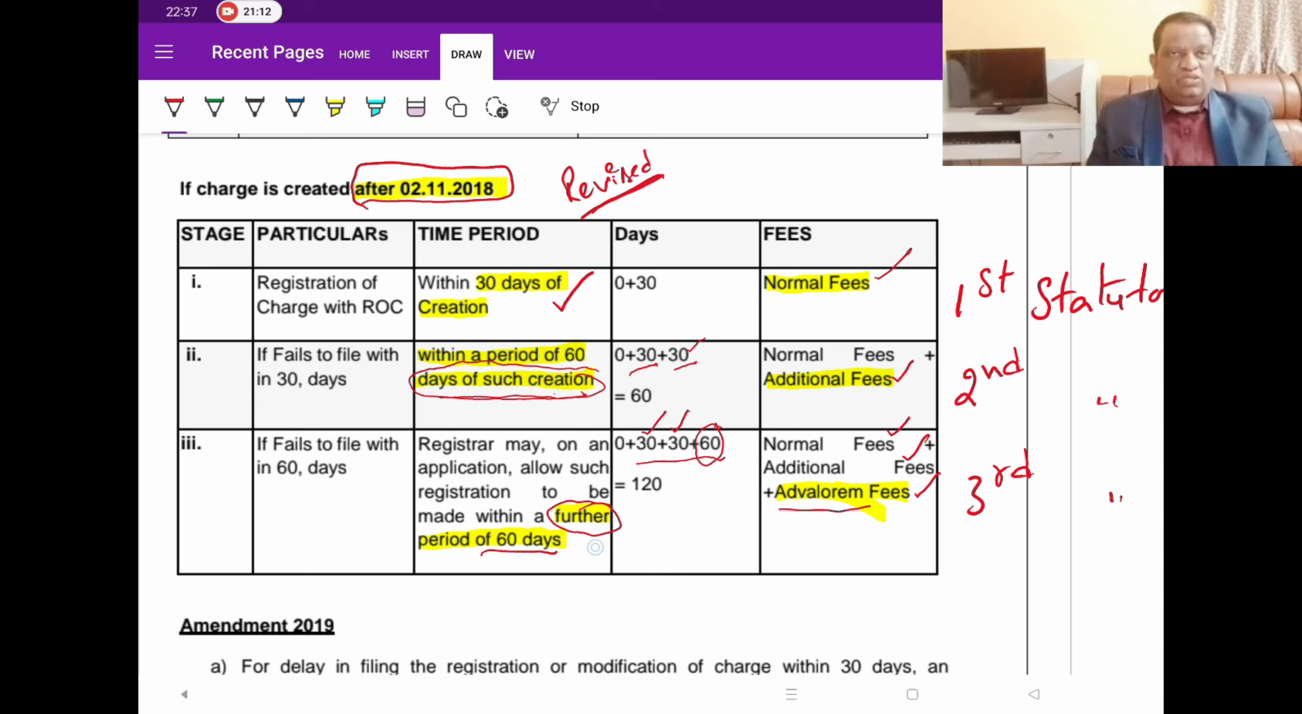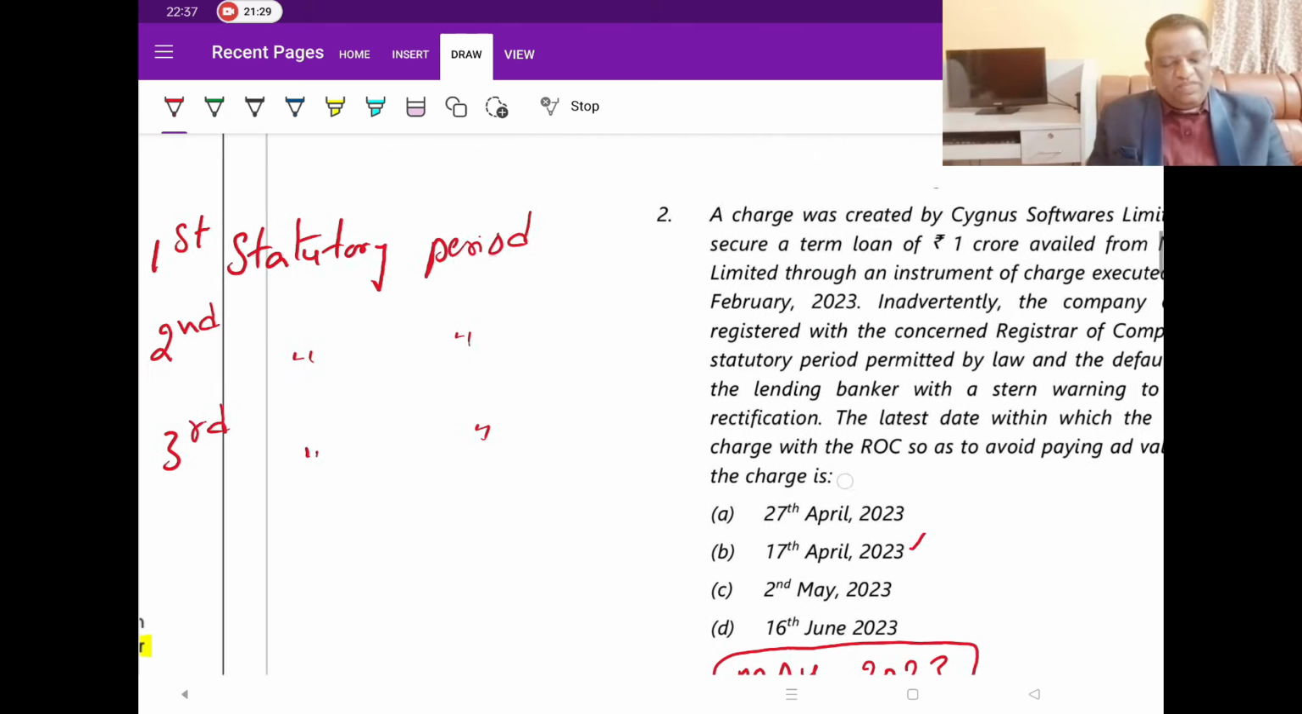But if you are, for any reason, missing both the deadlines, then you are given further 60 days to file, whereby you have to pay as a token penalty this ad valorem fee as well. So in the third scenario, you will be paying not only normal fees and additional fees, but ad valorem fee as well. So these are the timelines which are important for you to remember.